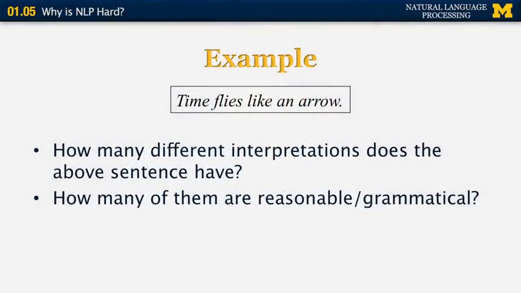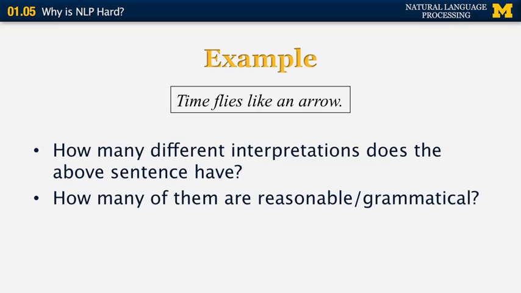So the next segment is going to give you some examples of difficulties with human language that make it very difficult for NLP systems to understand them. The example in the box is "time flies like an arrow." If you think about it, you will probably immediately come up with a very reasonable interpretation of this sentence. However, this sentence has more than one interpretation, and some of those interpretations may not be as reasonable or as grammatical as the one that you first thought about.